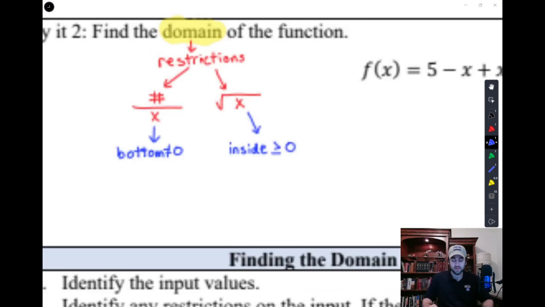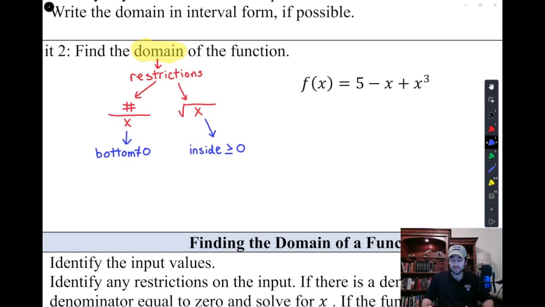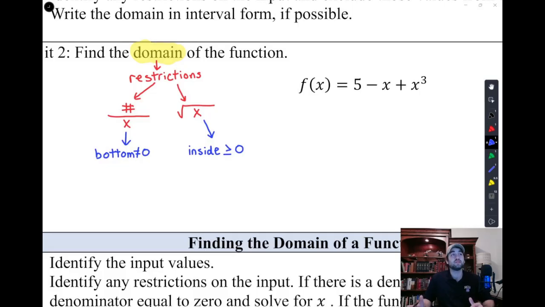It would be imaginary. And so when I look at this function to the right, I don't see any x's on the bottom, and I don't see any x's inside of square roots. And so my domain is all real numbers, which in interval notation looks like this. Every number in between negative infinity and positive infinity.